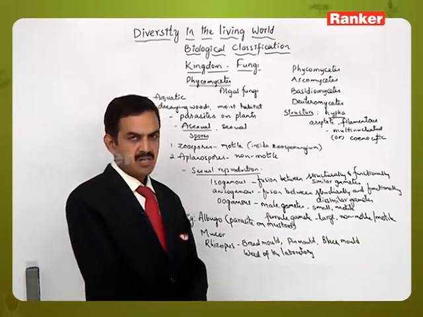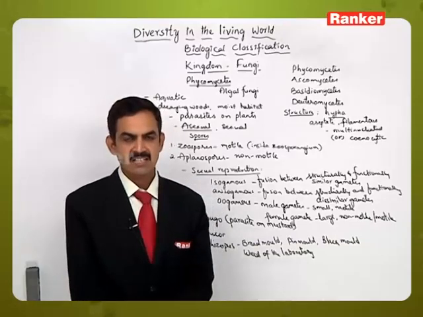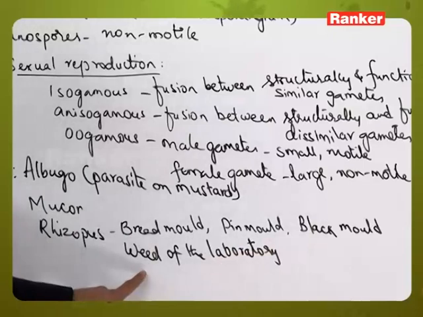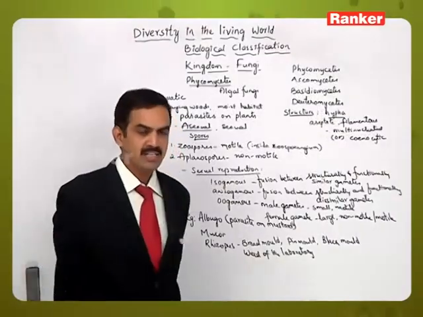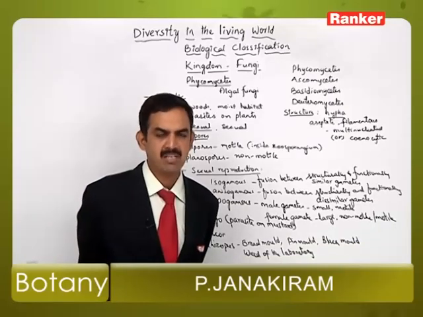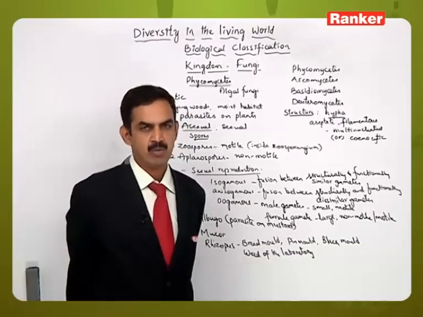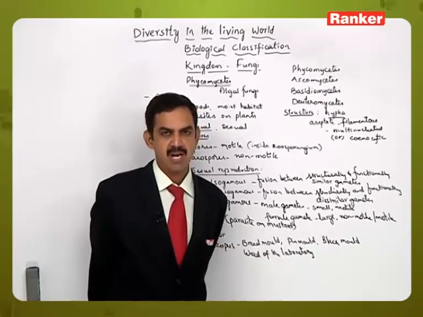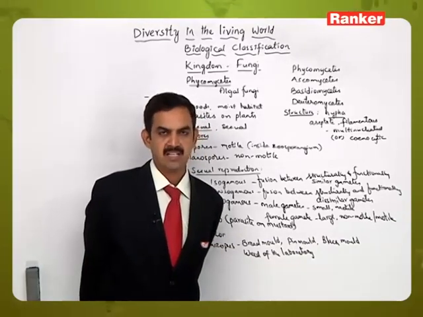So we can observe on the stale bread here and there some dotted structures which are black in color, so we call it a black mold. And Rhizopus will grow in the laboratory in the culture medium, spoiling the culture medium. That's why we call it a weed of the laboratory. So these are some of the characteristic features related to the Phycomycetes members of Kingdom Fungi.